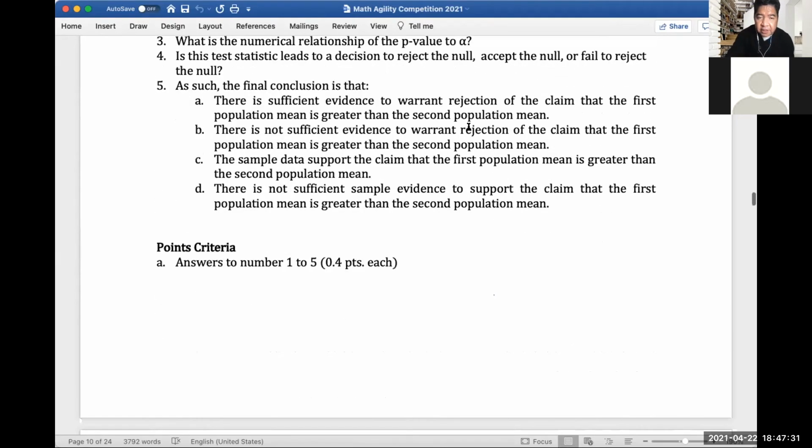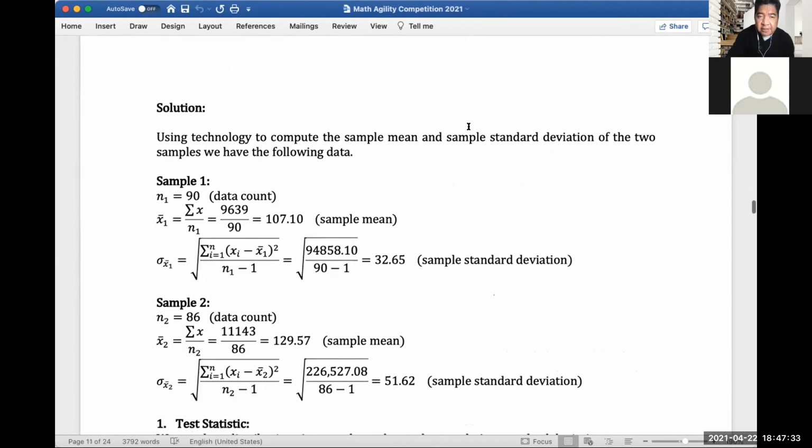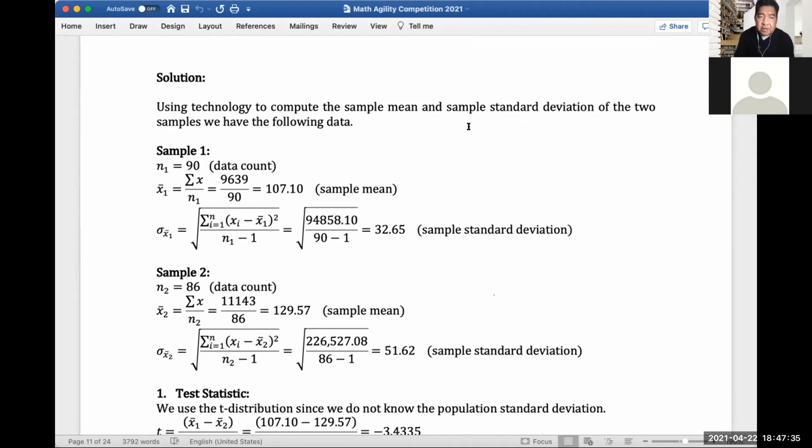When you use your Excel sheet, it will automatically count the number of samples, which is 90 for the first sample, and the sample mean. Another word for mean is average. Simply total the samples and divide by the data count, which is 90 here, and you would get 107.10. And then let's compute the sample standard deviation.